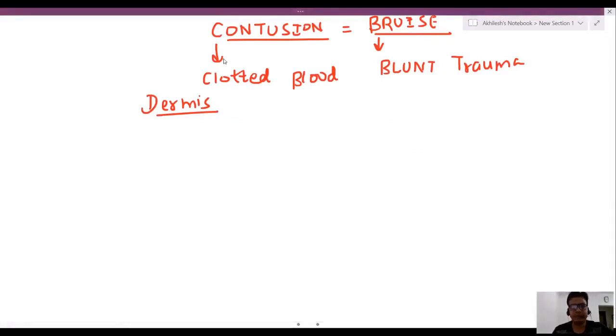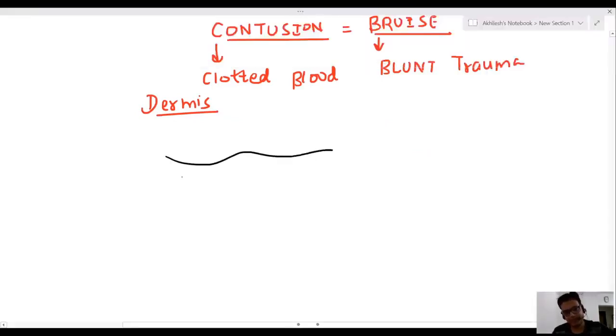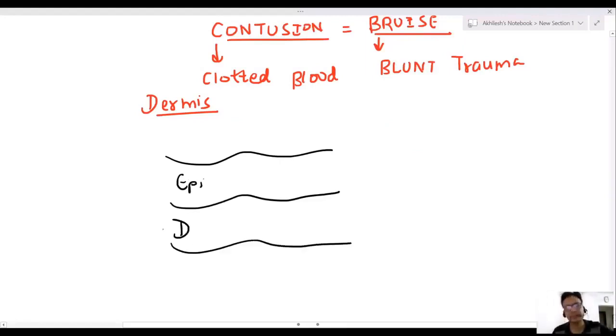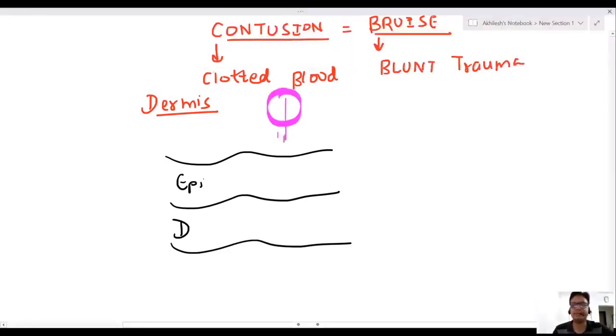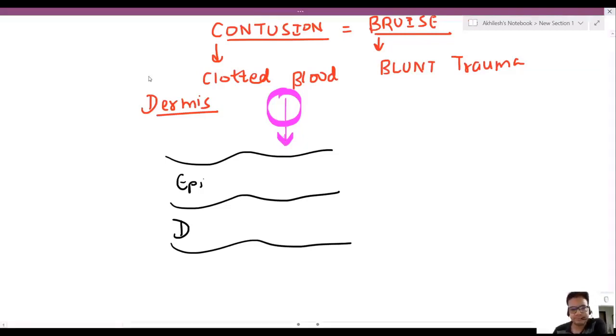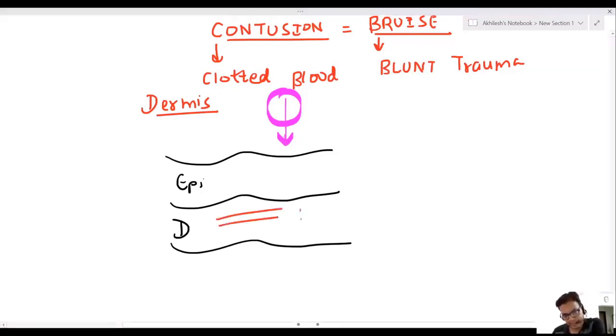See, this is your skin, epidermis. This is dermis. And if you have blunt trauma, what will happen? Dermal blood vessels are ruptured. The blood will come out.